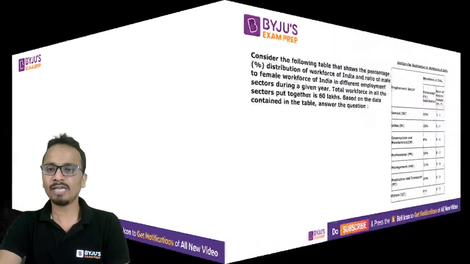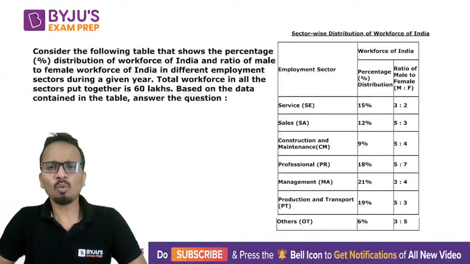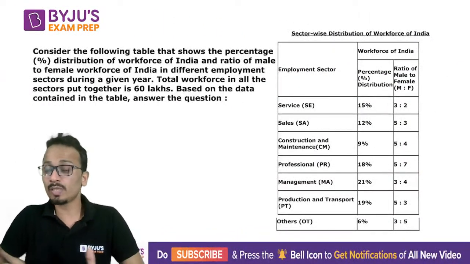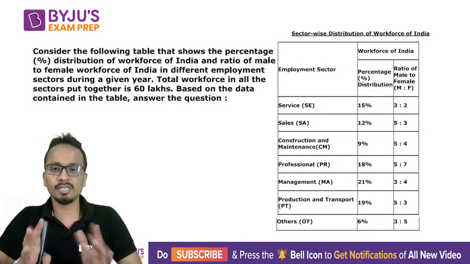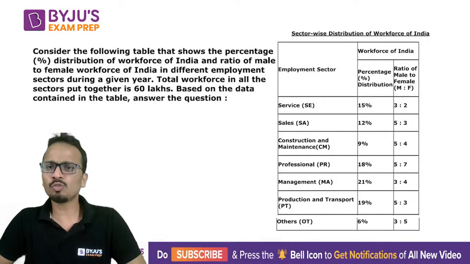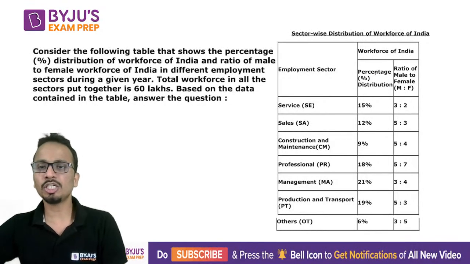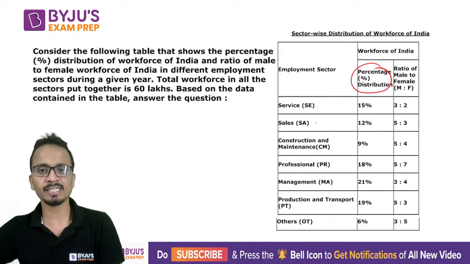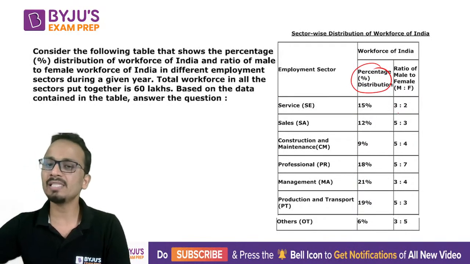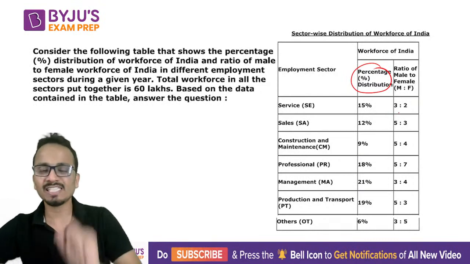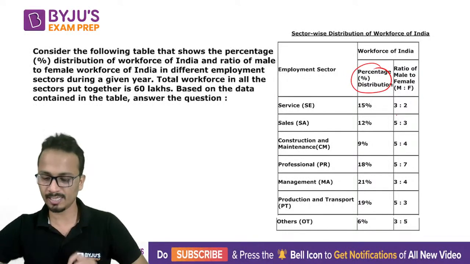Okay. Now next question. Now this was a set of DI, so there were 3 questions on this particular data. The data is very simple. The percentage distribution of the workforce is given for different sectors, as well as the ratio of males and females for each sector in this case.